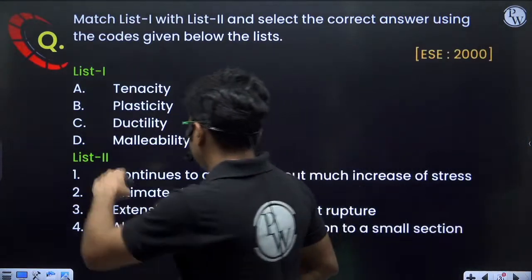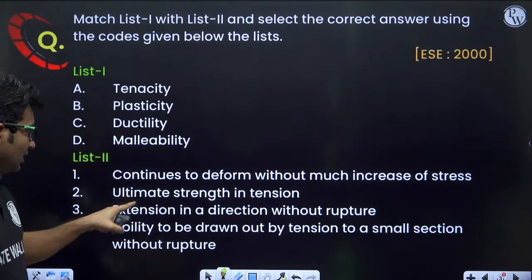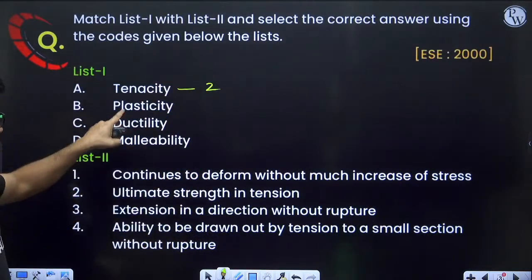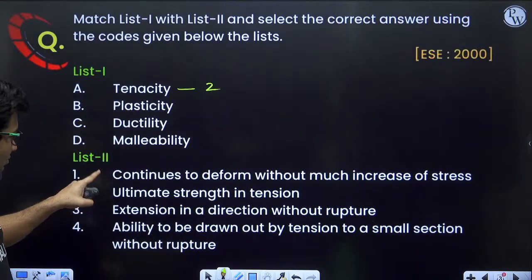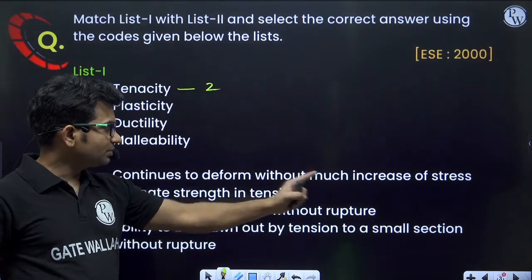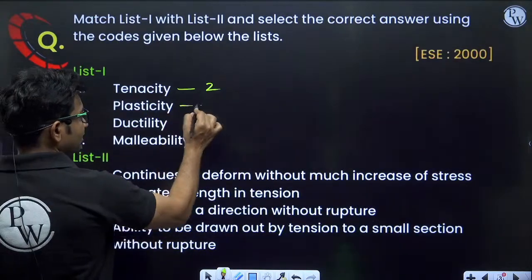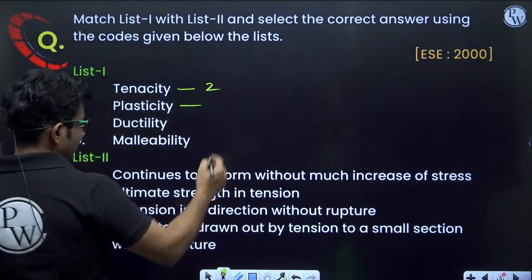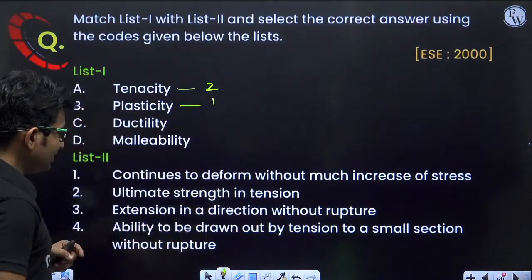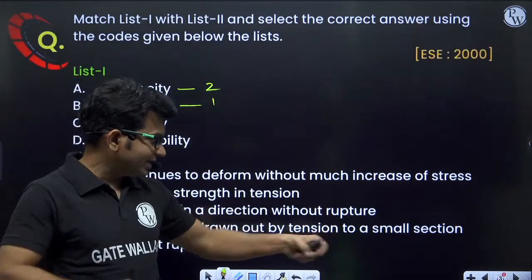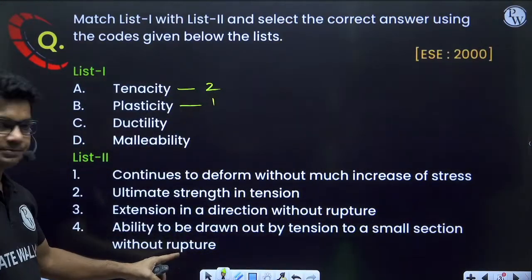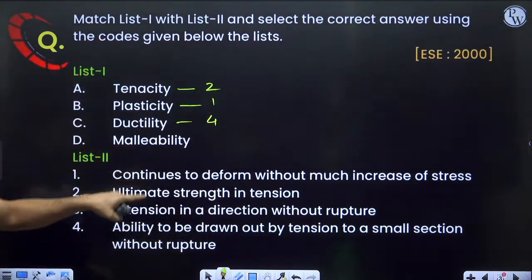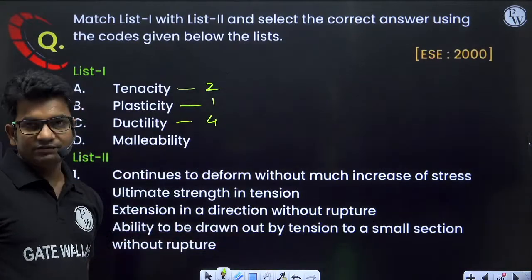Let us see. Tenacity will be ultimate strength in tension. So for A, statement 2 will be correct. Plasticity means it continues to deform without much increase of stress. Deformation is continuing but stress is not increasing, that is plasticity. And ductility is the ability to be drawn out by tension to a small section without rupture, right? So the correct answer for ductility is statement 4. And malleability is extension in a direction without rupture.